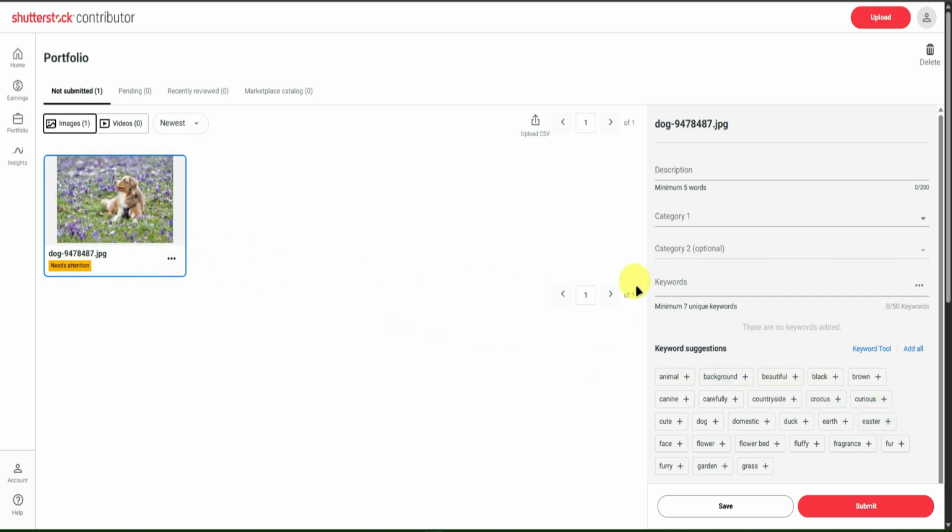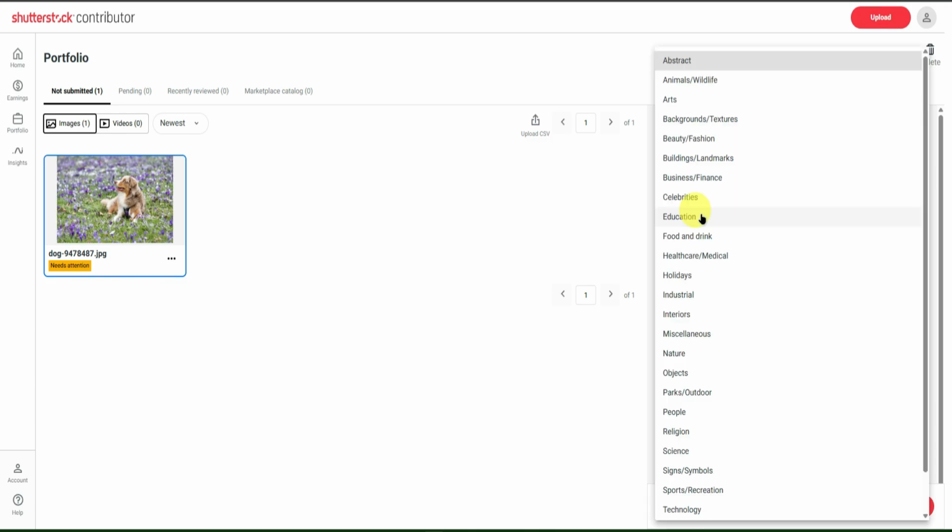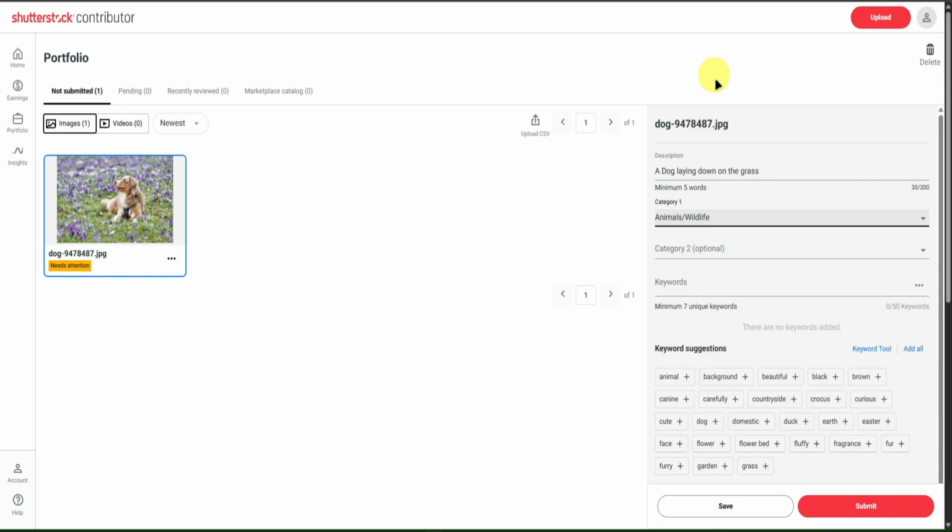Afterwards, when you click on an image, this window right here on the right side will pop up. Just simply input a description of your image right here. A dog laying down on the grass. There you go. Then you can choose the category right here. I'll just set it to animals.